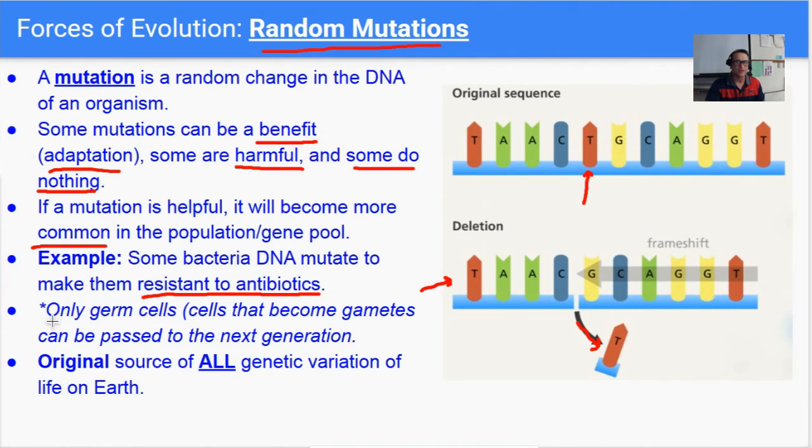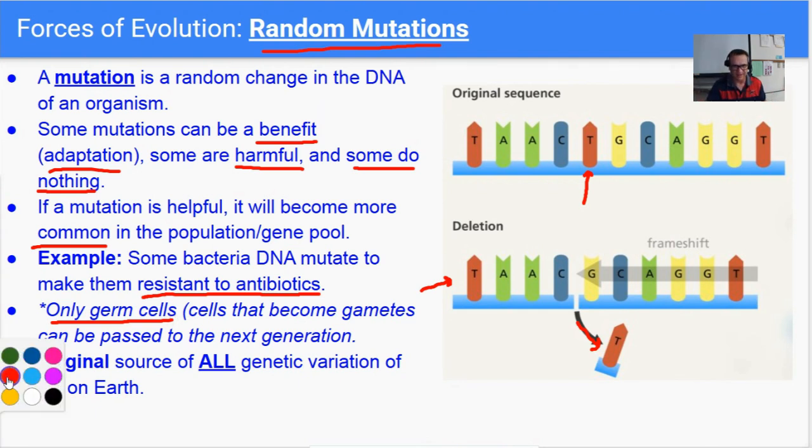This little thing right here, only germ cells, those are the sex cells, the gametes. If there's a mutation in the germ cells or the gametes, those are the only ones that get passed on to the next generation. Because if I have a mutation in, say, my skin cells, you don't give your skin cells to your babies. You give your gametes, your reproductive cells, the sperm and the egg.